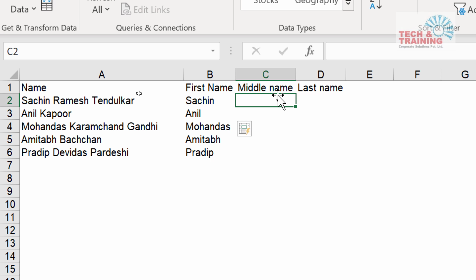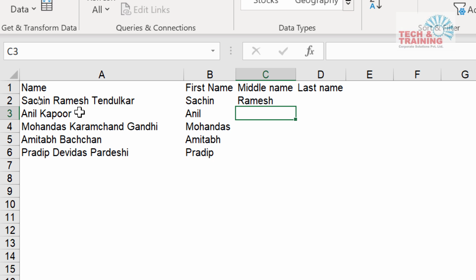So what is my logic? First thing, choose the variations. So what are the variations? I have 3 word names as well as 2 word names. So these are the 2 variations, and I'm going to use those variations. And the second logic is give as many examples as you can so that it improves the accuracy. Now here, I'm going to type Ramesh. When I type Ramesh, I have typed it manually, so it has come.